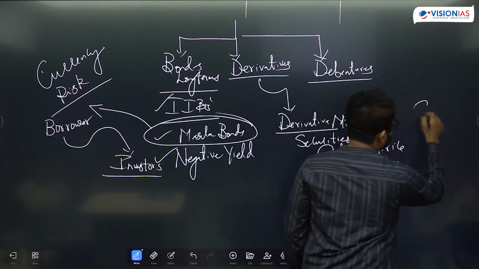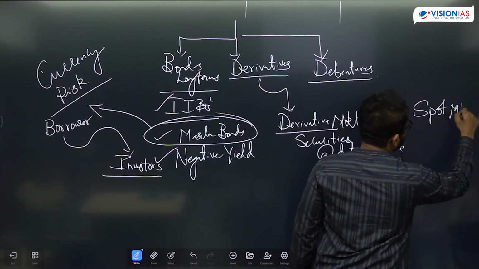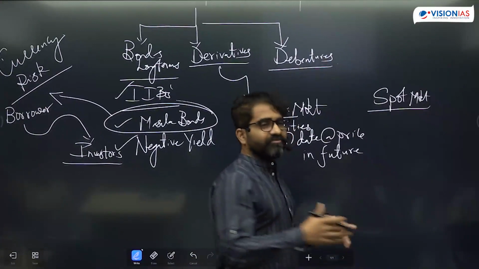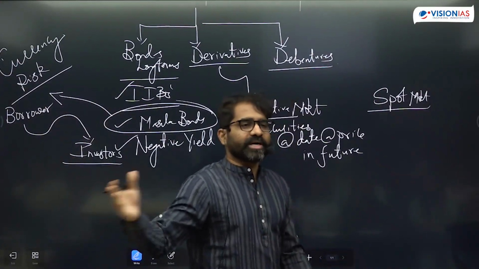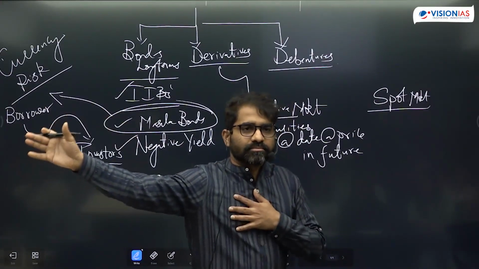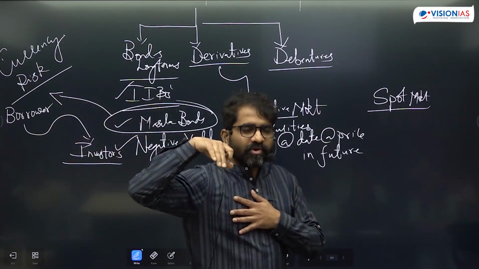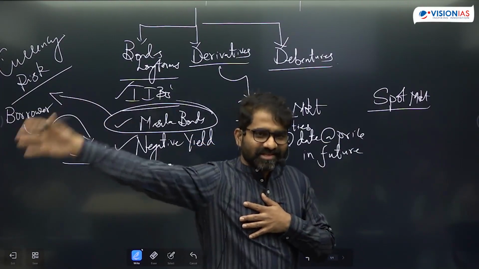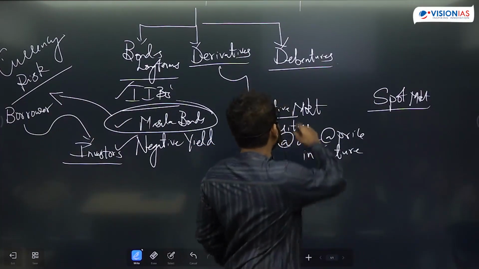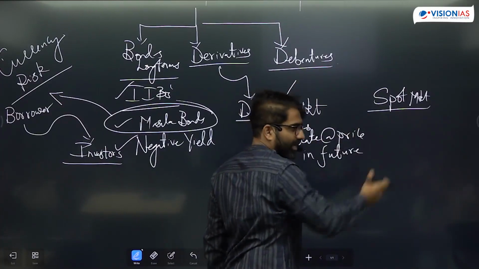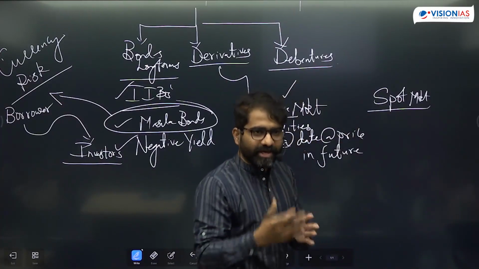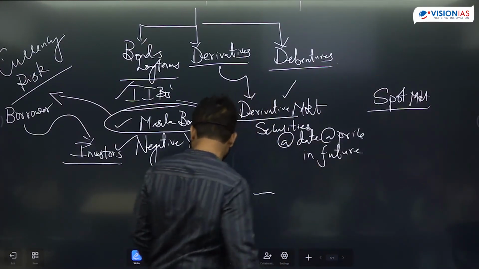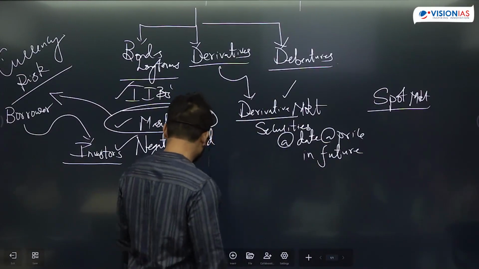So there are two types of market. One is the spot market. Spot market means you are selling the product in the current market. So today, for the spot market for potatoes, I'll get to know the price in the mandi. Is that okay? Those who have not revised, it's like Greek and Latin. So spot market is something like the current price. And derivative market means I'm selling or buying potatoes at a predetermined price and date in future.